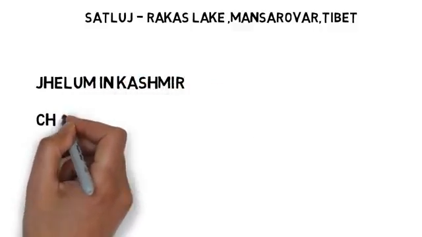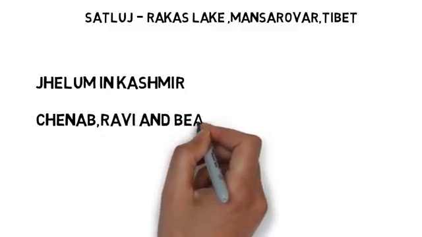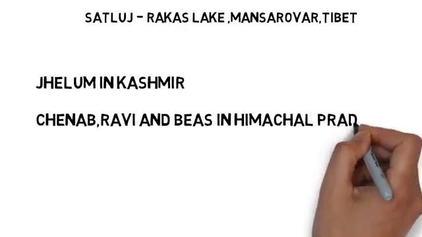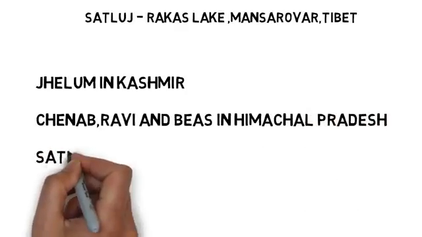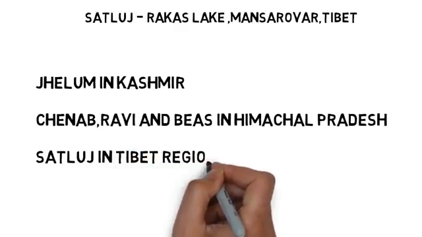Therefore, we can conclude that among the five rivers, one, Jhelum, originates in Kashmir. Three rivers, Chenab, Ravi and Beas, originate in Himachal Pradesh, while Satluj originates in Tibet region.